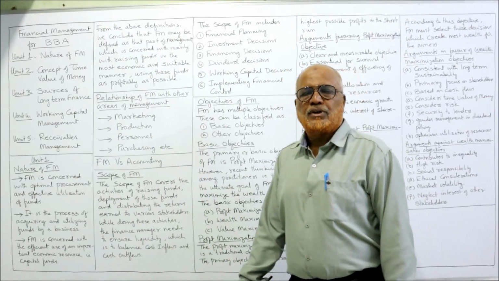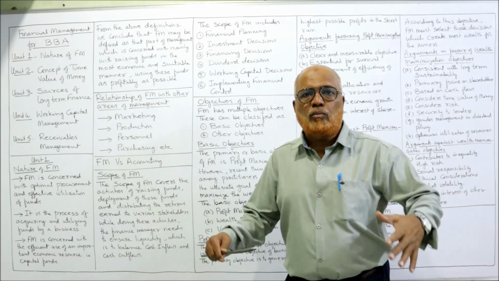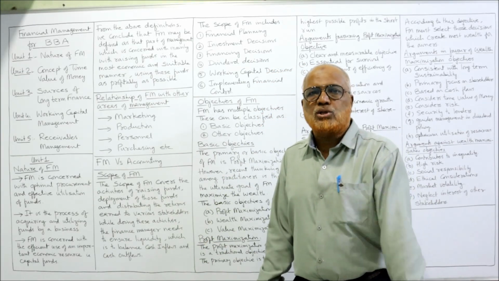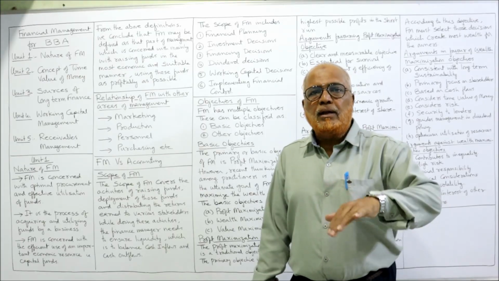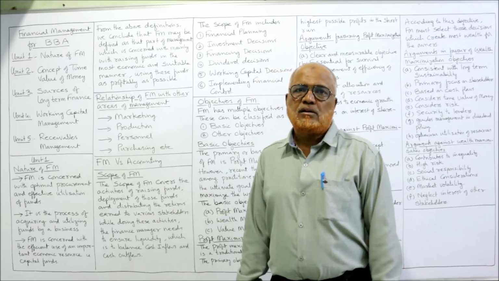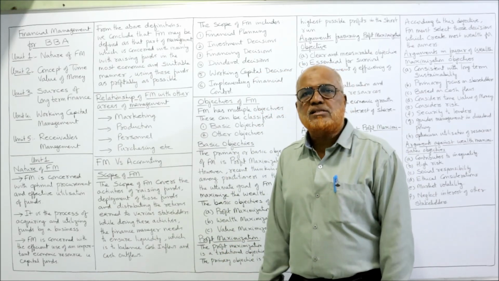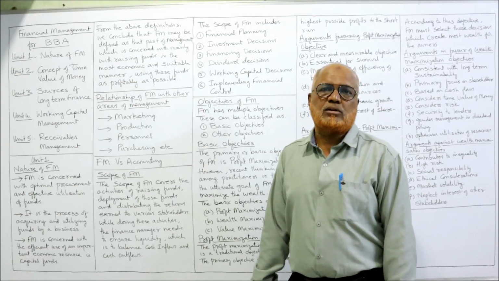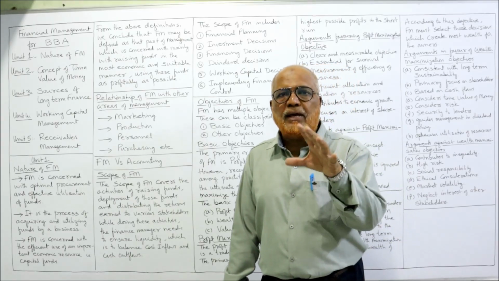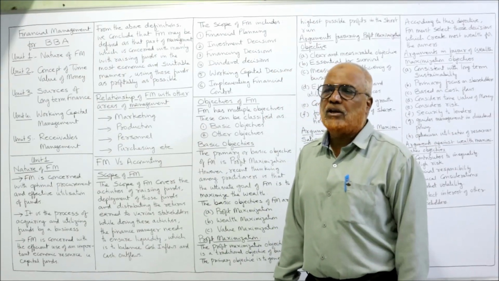Similarly, production. The production manager wants to replace the old machine with a new machine in order to reduce the cost of production. But replacing an old machine with a new machine requires funds. Again, there is a need for coordination between the finance manager and the production manager, because there are financial implications of replacing the old machine with a new machine.